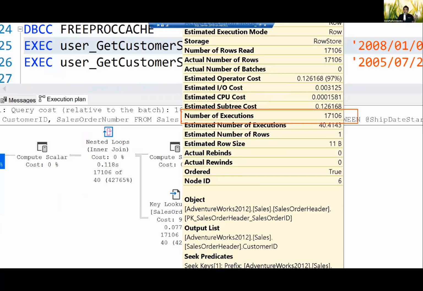Imagine if this was 17 million. This could have taken more than a minute, something very similar to what I showed you right in the first example, the bookmark lookup. You see how I've connected my fifth example right with the first example. So this is the parameter sniffing problem.